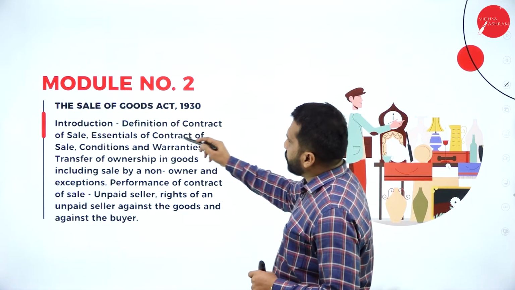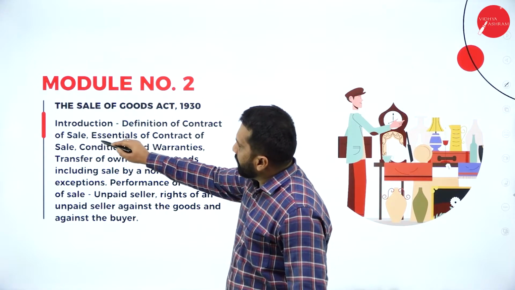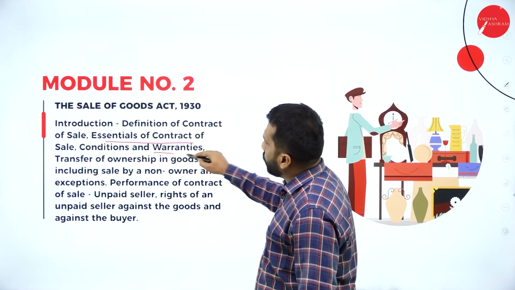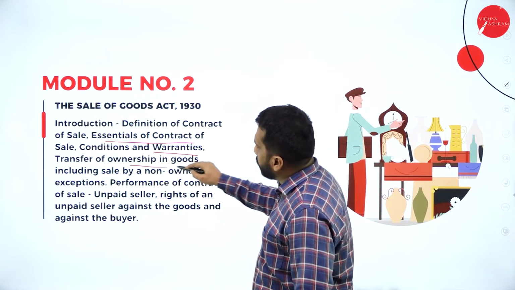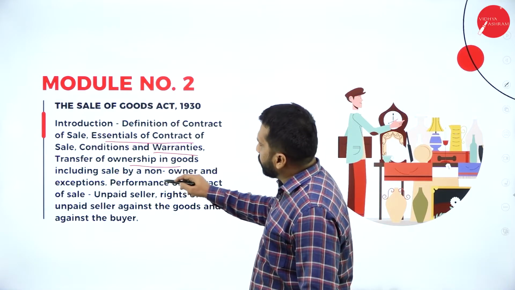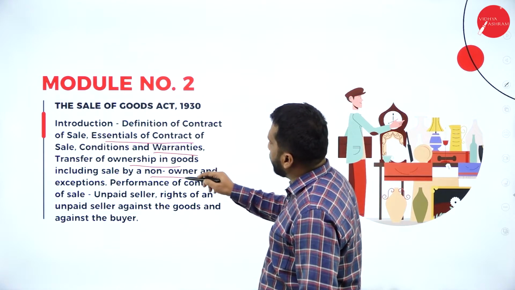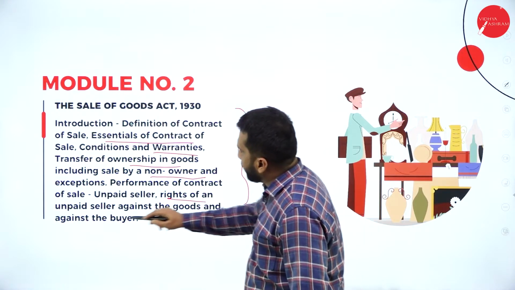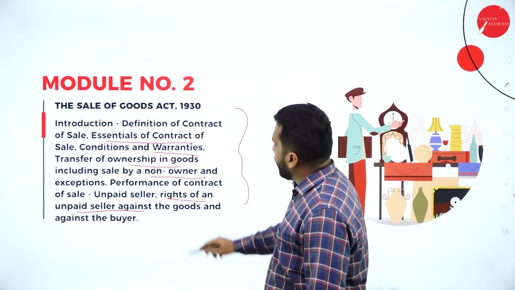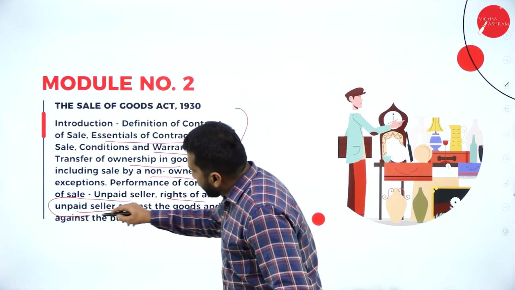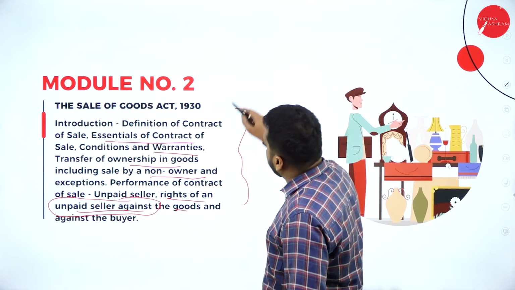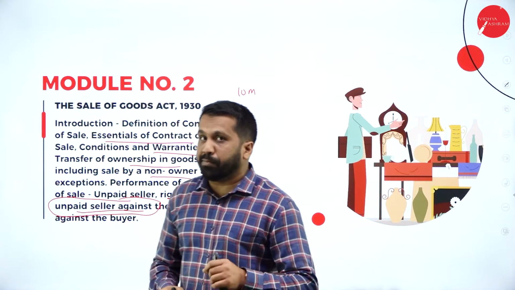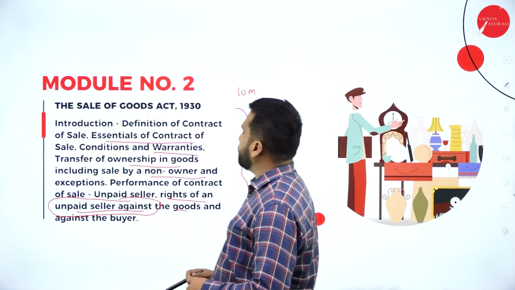Now, introduction, definition of contract, essentials of contract, conditions, warranties, transfer of ownership, sale of goods by non-owners and owners, all these things, and rights of an unpaid seller against goods. A compulsory question for 10 marks. Your unpaid seller is a compulsory question for 10 marks.